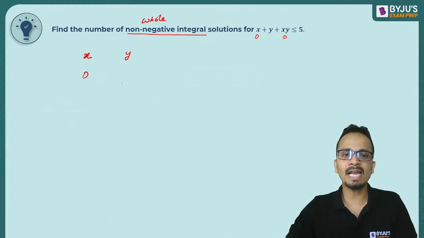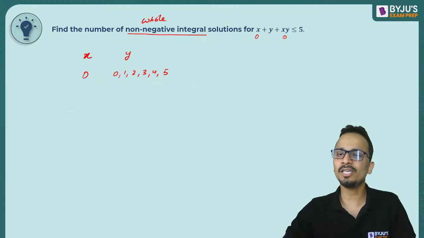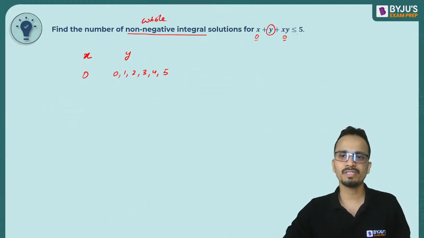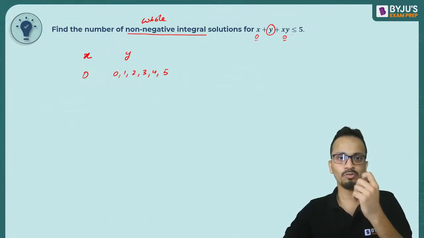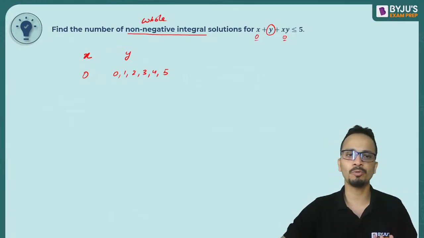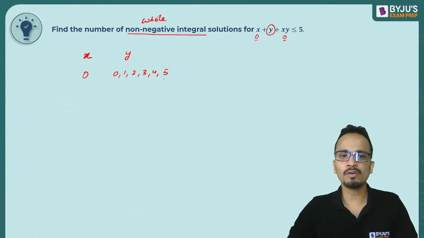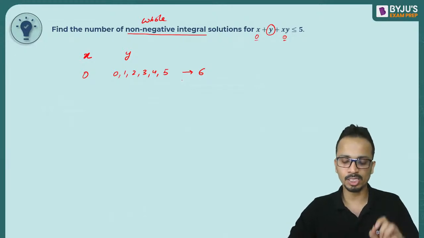So the values that y can take can be 0, 1, 2, 3, 4 and 5. Because x is 0, x into y will also become 0. So this part is already 0. So y is less than equal to 5. I'll get this. So y का value 0 से लेके 5 तक कुछ भी put कर सकते हैं. Alright, so number of solutions here I have got are 0, 1, 2, 3, 4, 5. So total number of solutions here is 6 up till this point when x is equal to 0.